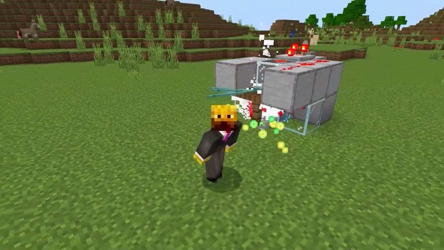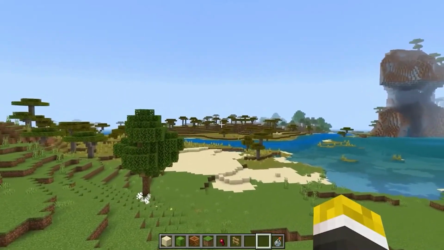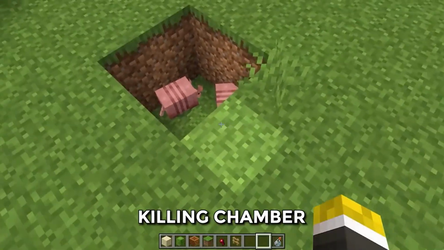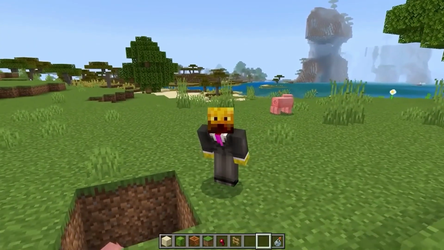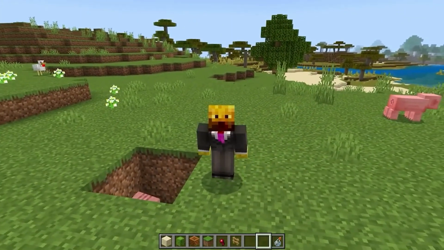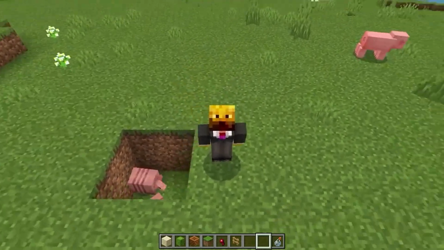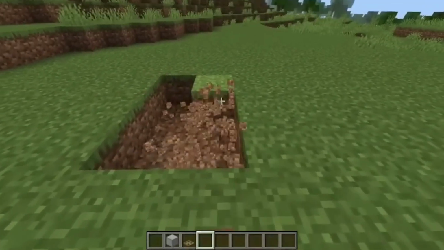Alright, found your spot. Let's move on, because that's where the magic happens. We have to build a killing chamber where silverfish will multiply like crazy, get trapped, and then get killed while dropping you a ridiculous amount of XP. So, how to build a killing chamber?